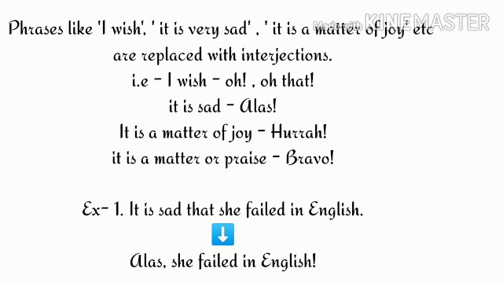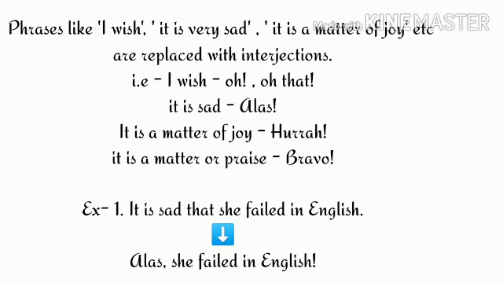Remember, after the interjection is used while converting an assertive sentence into an exclamatory sentence, the rest of the sentence remains the same. Also remember that the exclamation mark is placed at the end of the sentence and the interjection is separated by a comma. For example, it is sad that she failed in English. We'll convert it into an exclamatory sentence as: alas, she failed in English. So here we have replaced the phrase it is sad with the interjection alas.